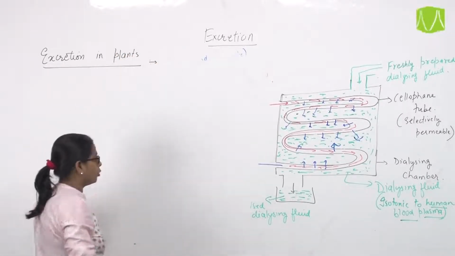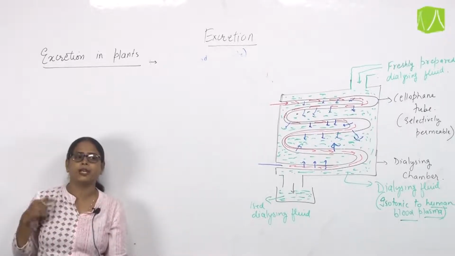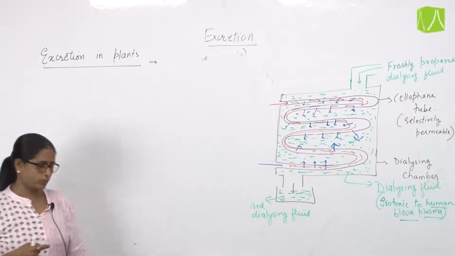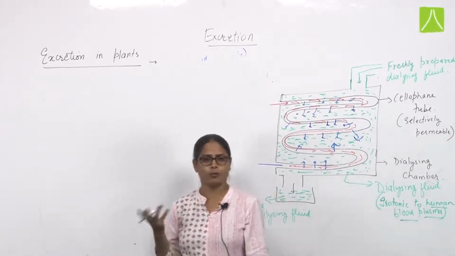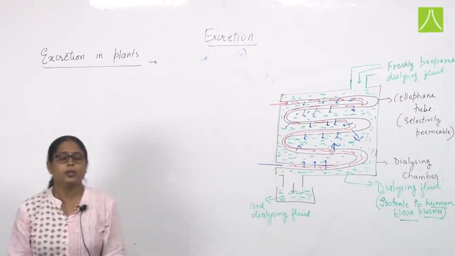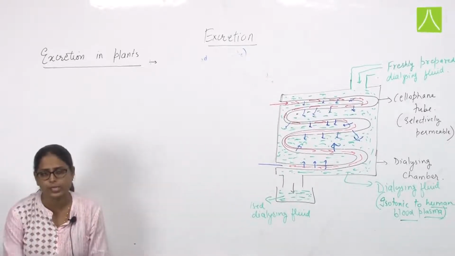Now since we all know that, like animals or we human beings, we excrete out waste substances or extra material from our body towards the outside, in the same manner, plants also excrete out their waste.